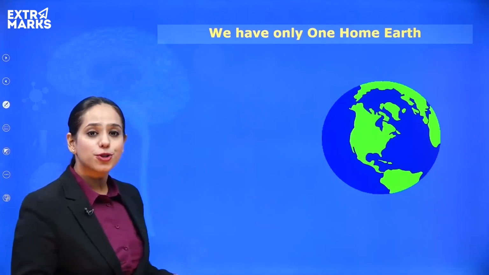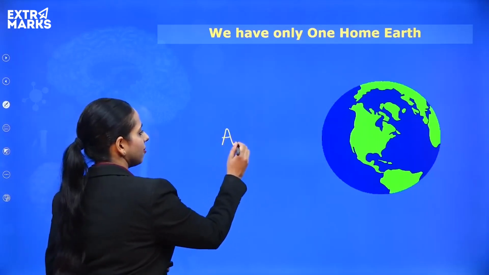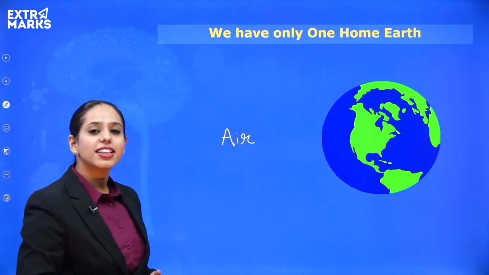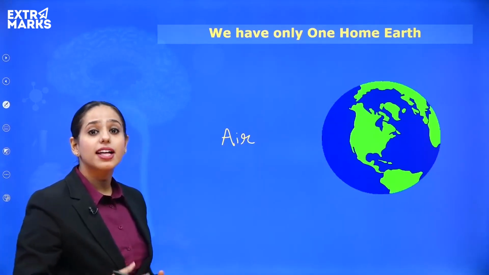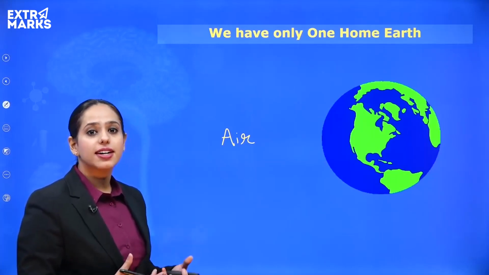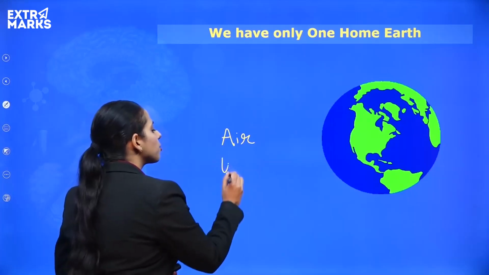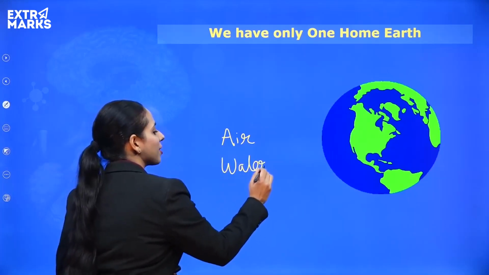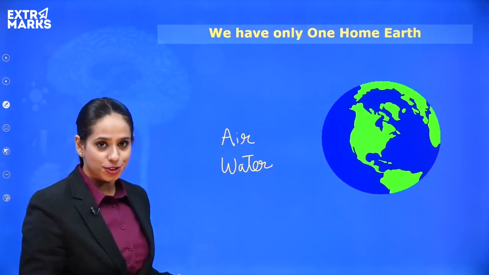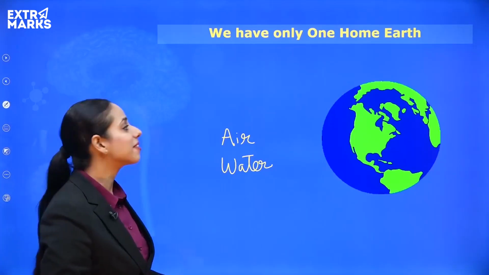Some of the natural resources that you might have thought about would be air, right? And how air is a resource. Anything that has some utility or functionality that makes your life easier and simpler is known as a resource. Another resource that we are studying today is water. So we'll be talking about these two natural resources, air and water. So let's go ahead.